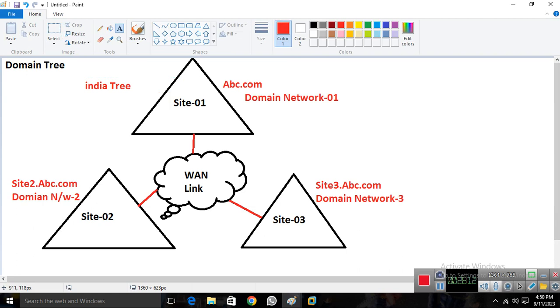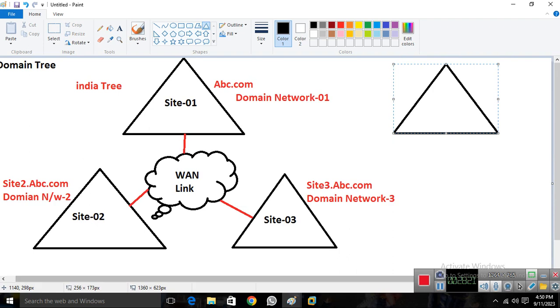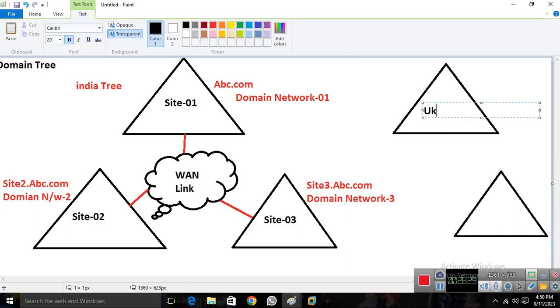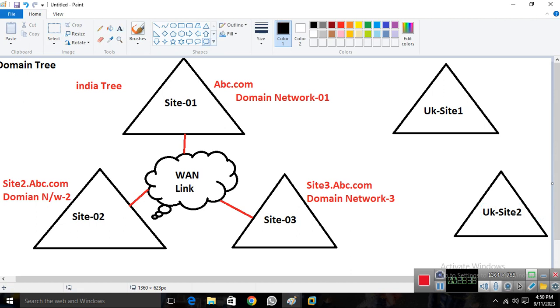Now we have 2 more branches in the UK. This is UK site 1, and we have UK site 2. Again we have a separate WAN link to connect these 2 branches together.